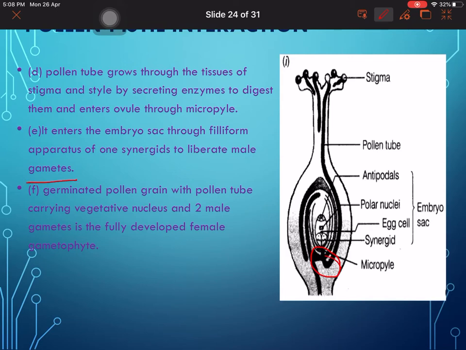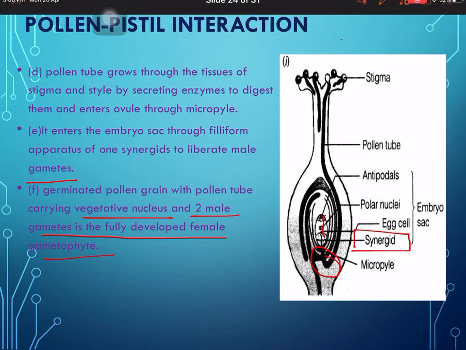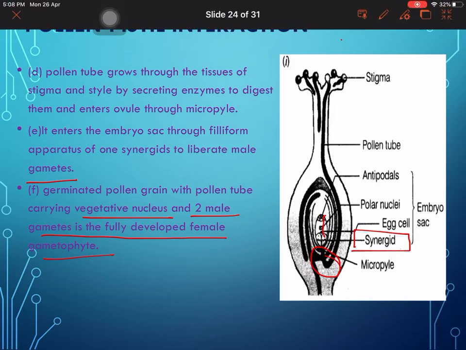So there are two synergids, and through one of them it is entering. The germinated pollen grain with pollen tube carrying the vegetative nucleus and two male gametes enters the fully developed female gametophyte. This is how it enters inside, and the further development is known as double fertilization, how this double fertilization takes place, which we will study.